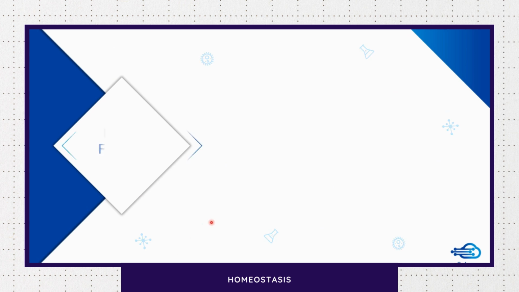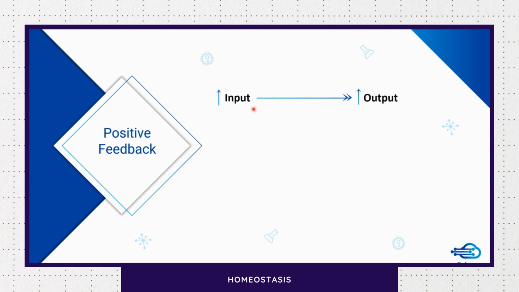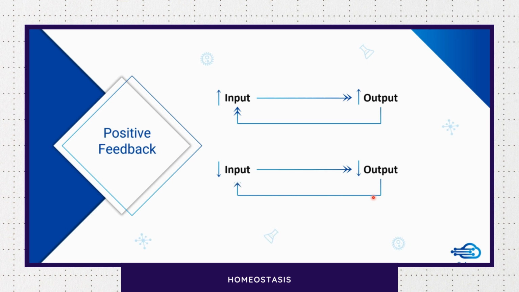Okay, now let's move on to the positive feedback systems. What does a positive feedback system do? If there is an increase in the input, it will further lead to increase in the output. And this output is fed back into the input because it is feedback. So, this output is fed back as input, but it is amplifying the value of the variable. On the other hand, if there is decrease in the input, positive feedback can also cause decrease in the output, and this is further decreasing the input. So, that is positive feedback system.